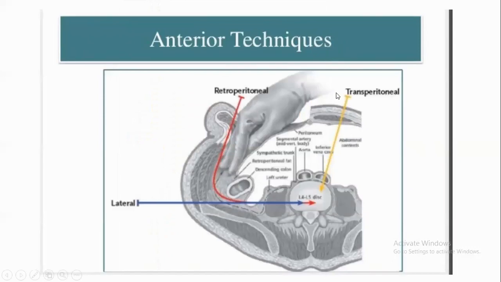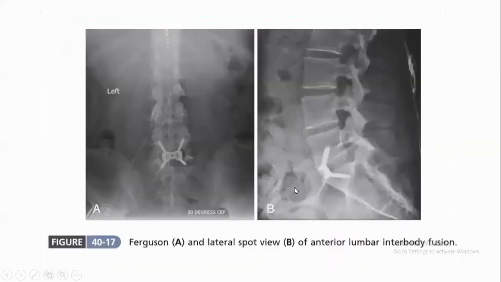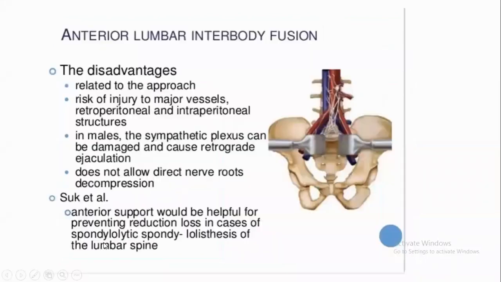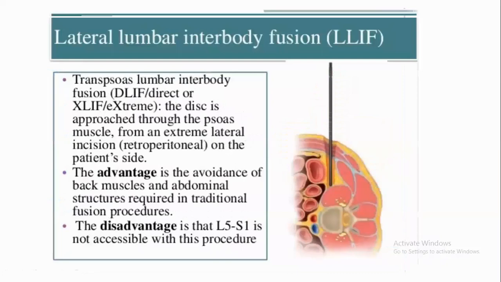Anterior lumbar interbody fusion is done either through transperitoneal or retroperitoneal approaches. It preserves posterior stabilizing structures. The majority of the ligaments and capsules are present on the posterior side. If it goes by the posterior approach, these ligaments will be disrupted. There is no muscle disruption and no chronic pain here. The disadvantage is the risk of injury to the major vessels and injury to the sympathetic plexus, which means it causes retrograde ejaculation.